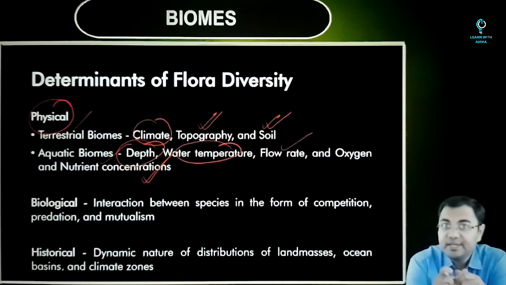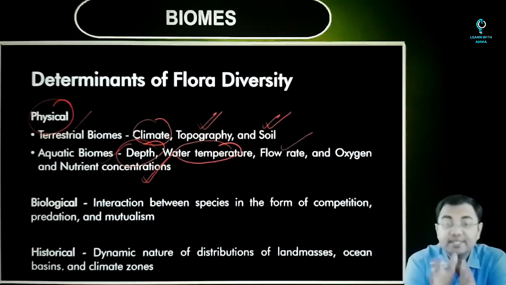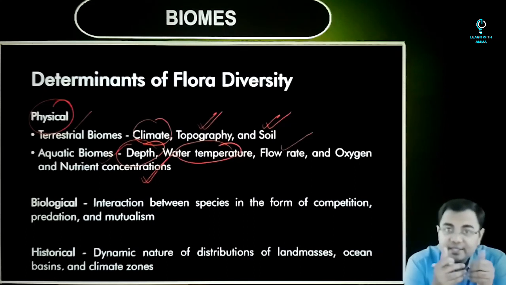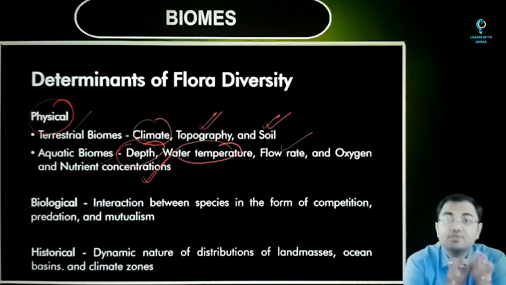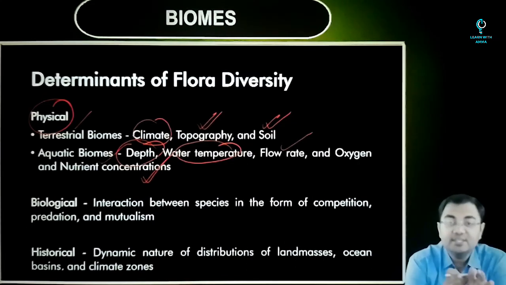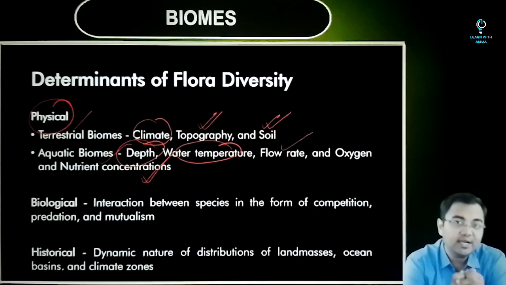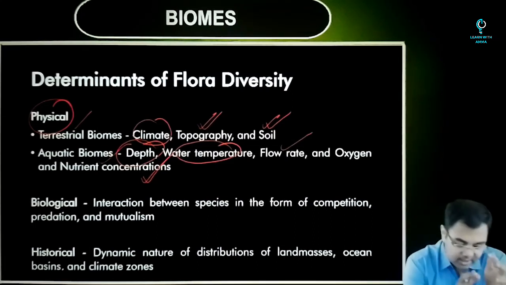Soil type is a big determinant. But at the same time, humidity and precipitation are also very big determinants of what kind of biome will have what kind of flora. Not only this, there are other factors as well. One of which could be biological factors. These biological factors are mainly to do with the different kinds of ecosystems, that is, the kinds of interactions that you are looking at in a given region. So that becomes another key factor.